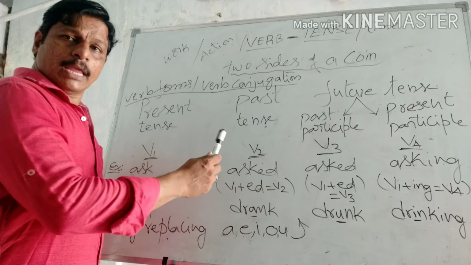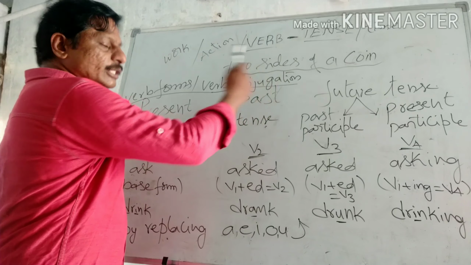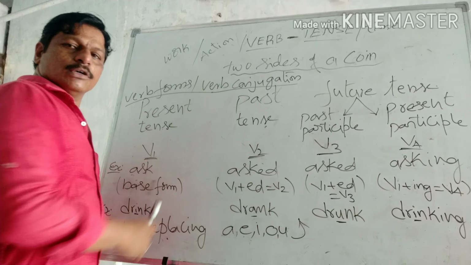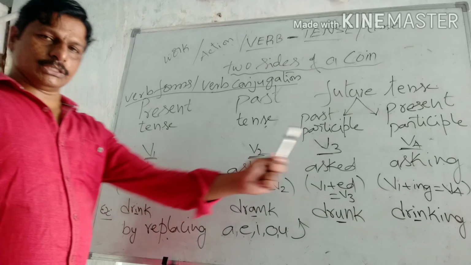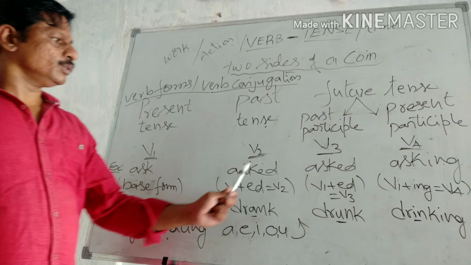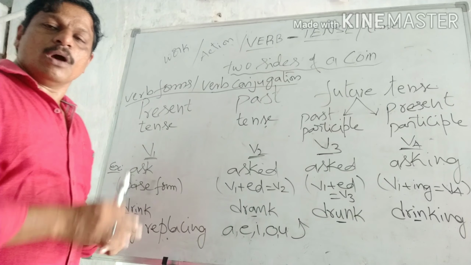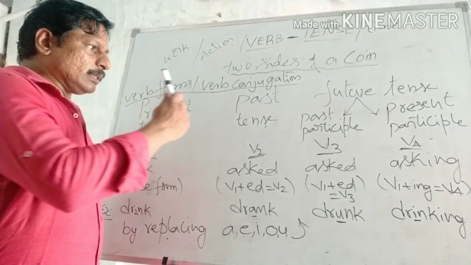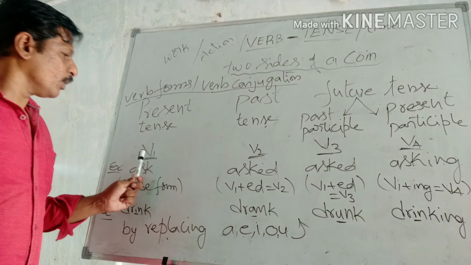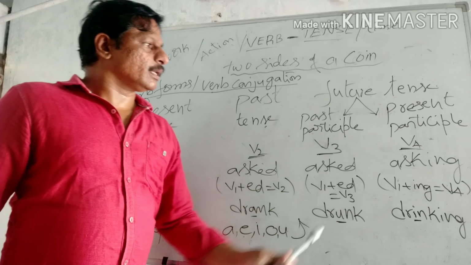Some other name, some other title we have, is verb conjugation, the conjugation of the verb. The verb has its changes: V1, V2, V3, V4. One of the characteristics of the verb is its four forms: V1, V2, V3 and V4.